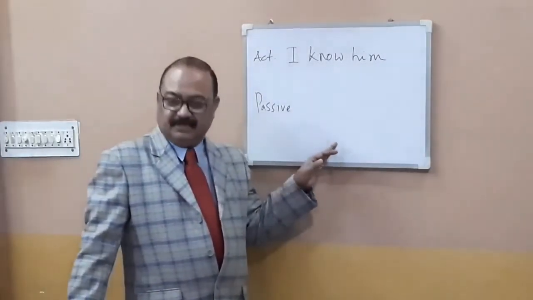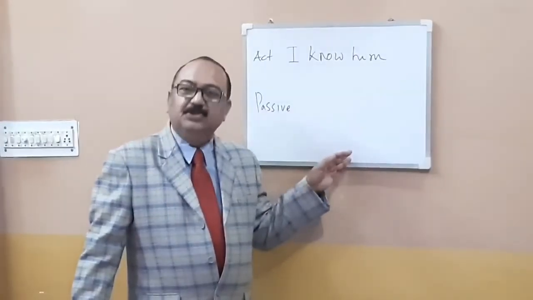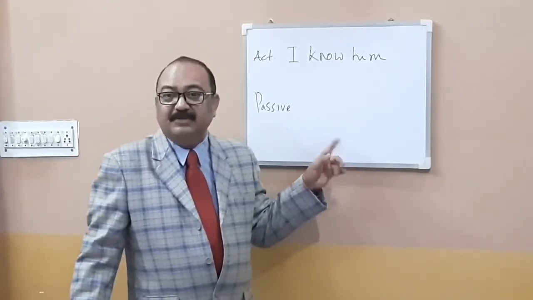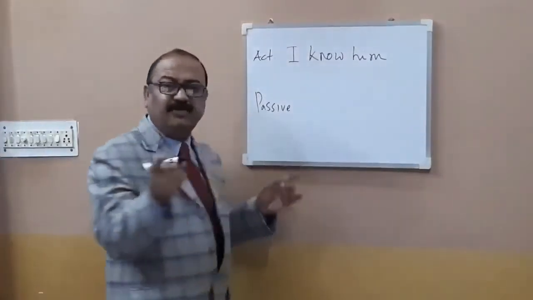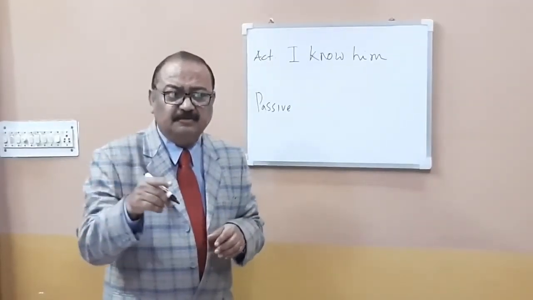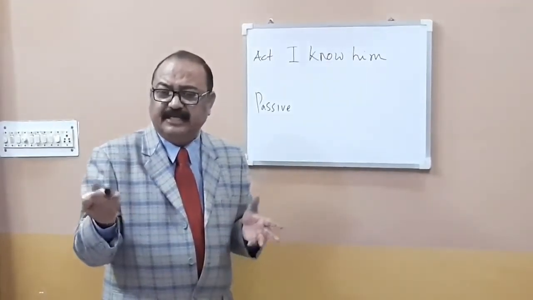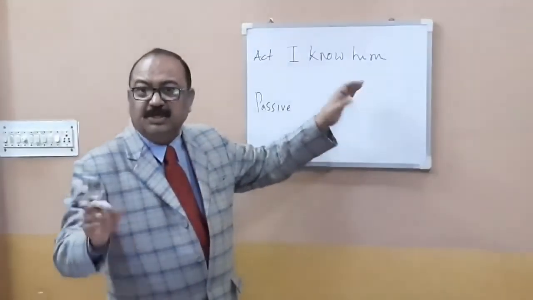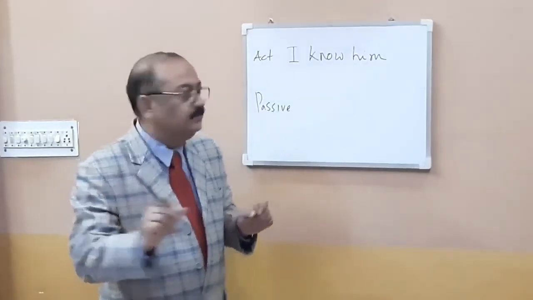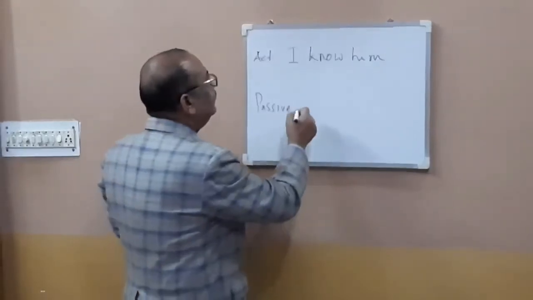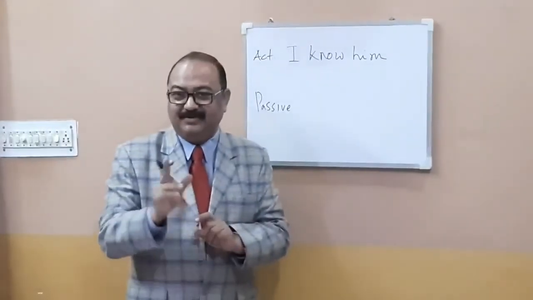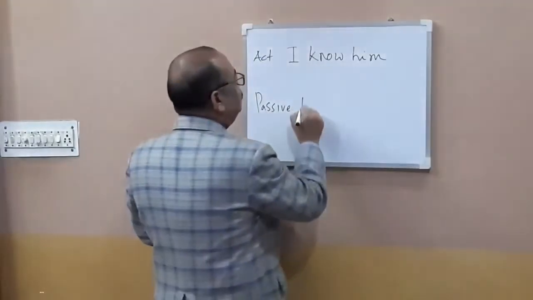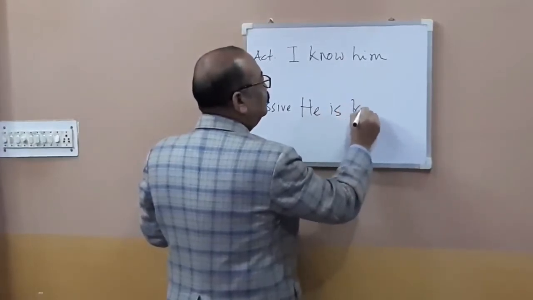Here I'm taking up sentences where you do have the doer but you are not using "by". We have already discussed sentences without the agent or doer. Now let us discuss sentences where "by" is not used, because usually we use "by" before the doer. I know him. He is known to me. He is known by me is wrong. He is known to me.